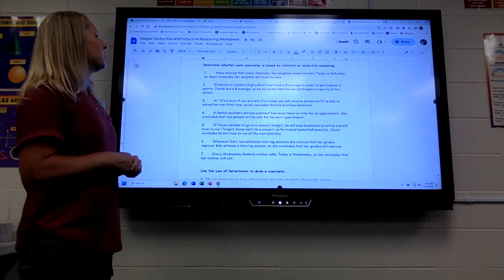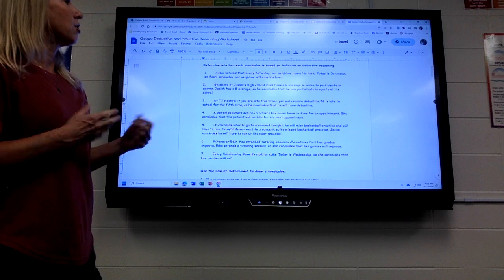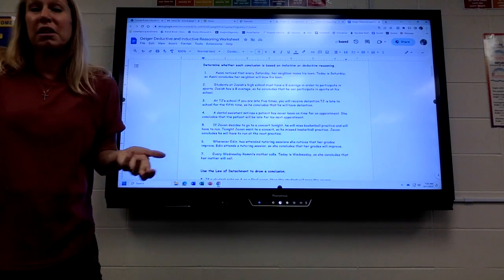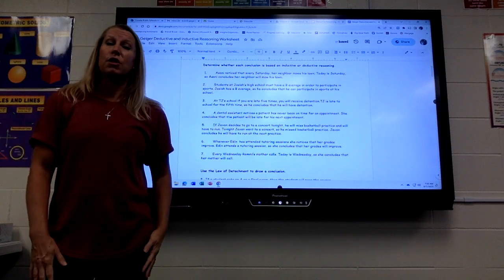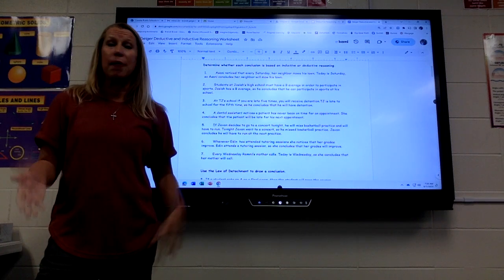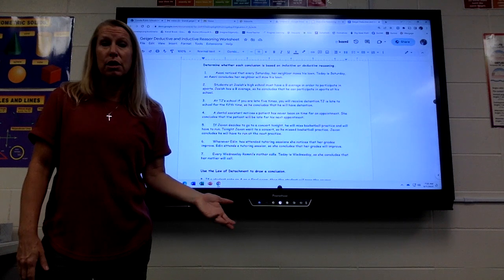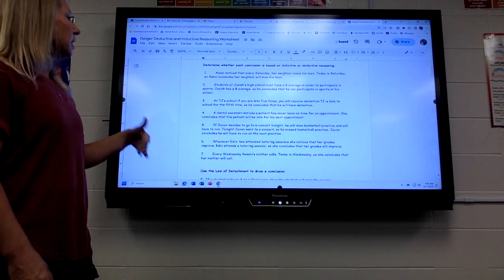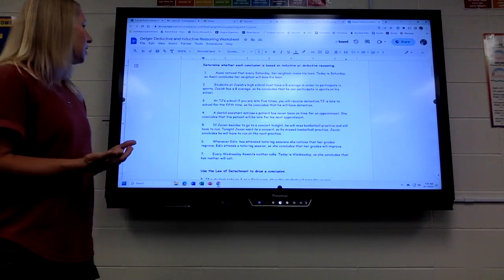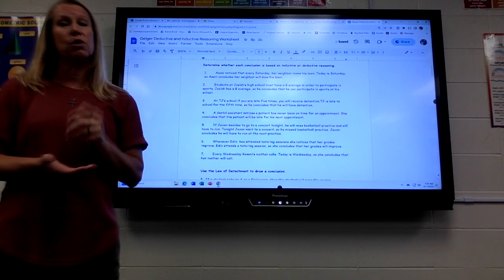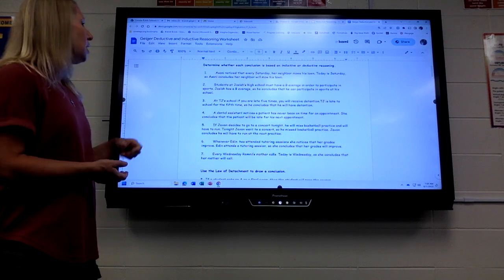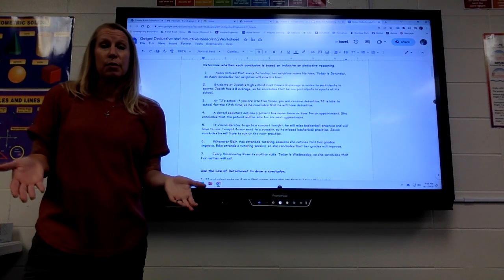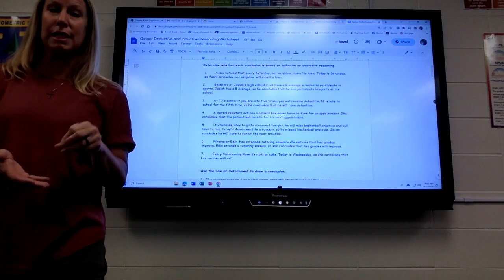So for example, it says, Asani noticed that every Saturday her neighbor mows his lawn. Today's Saturday, so Asani is going to assume that her neighbor's going to mow the lawn. So that would just be a pattern. That's just something that happens. What if it's raining? He may not mow his lawn. So that would be inductive reasoning. But the next one says, students at Josiah's high school must have a B average in order to participate in sports. So Josiah has a B average, so he concludes that he can participate in sports. So that's a fact or rule. That would be deductive reasoning.